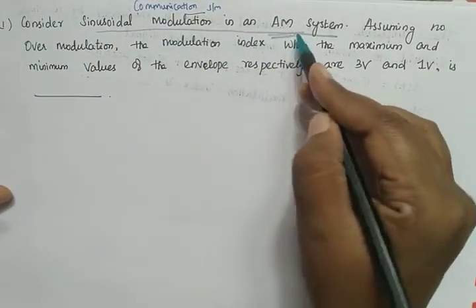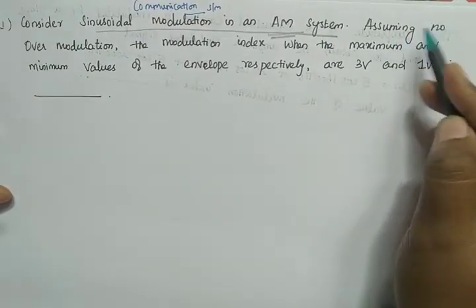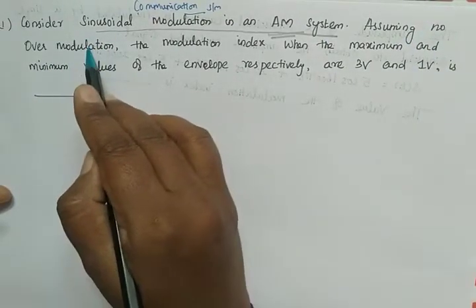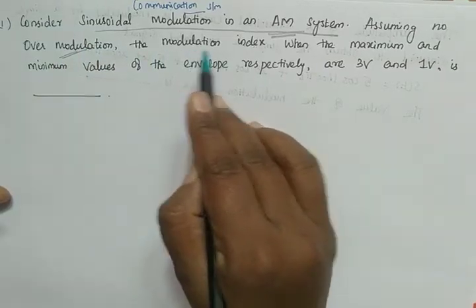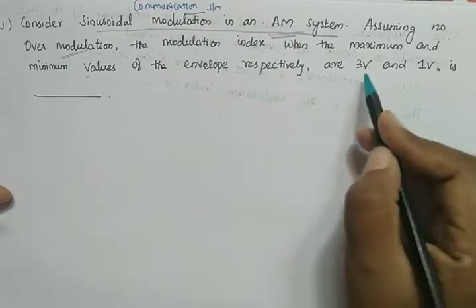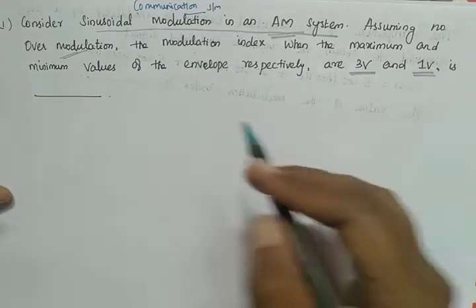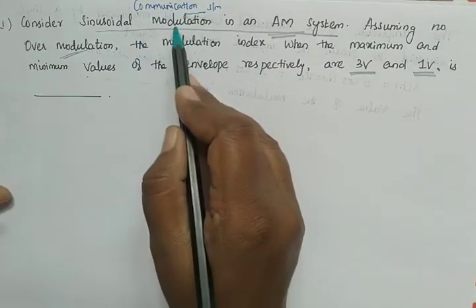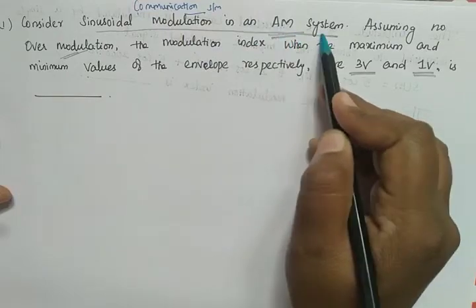What is given here is an amplitude modulation system, assuming no over modulation. So we don't have any over modulation. We have to find the modulation index when the maximum and minimum values of the envelope respectively are 3 volt and 1 volt. It is sinusoidal modulation, that is analog modulation, so AM, that is amplitude modulation system.